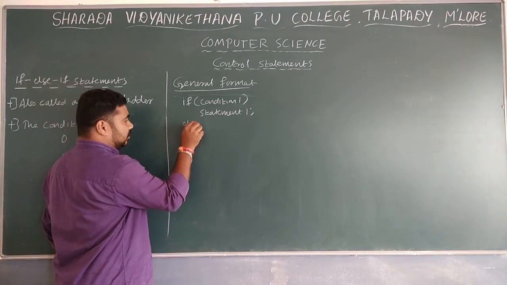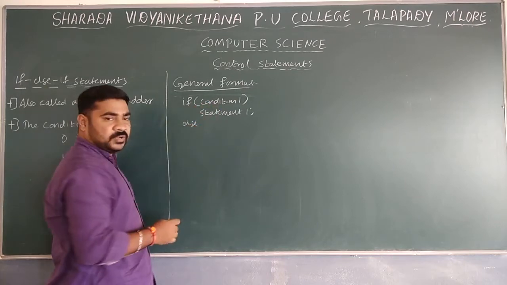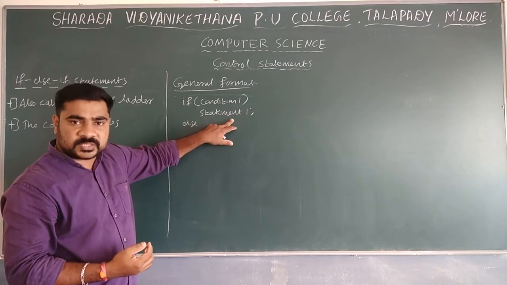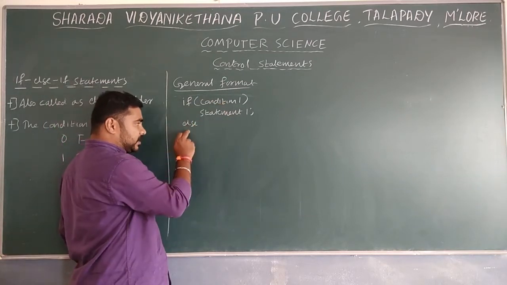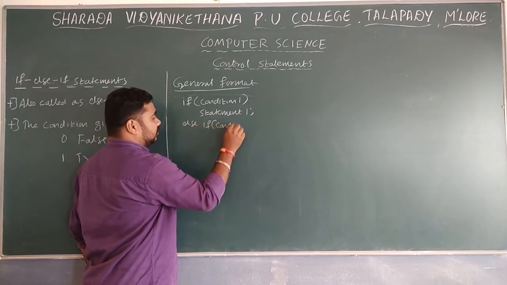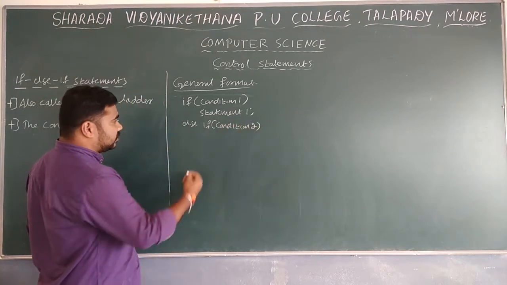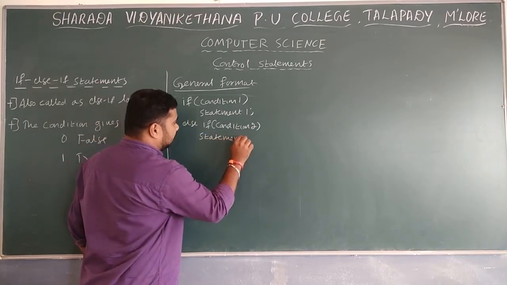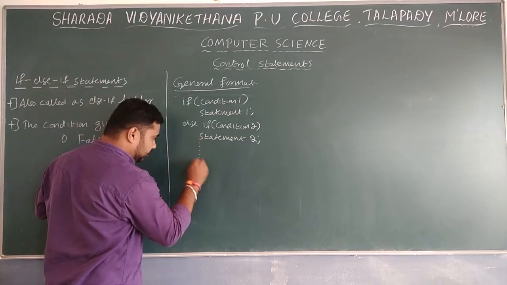Else, if the condition is false, we will move to the else part. First check the condition. If condition 1 is true, statement 1 is going to execute. Whenever condition 1 is false, then we move to the else part. Here I am checking one more condition, condition 2. Whenever the condition is true, then statement 2 is going to execute like that.